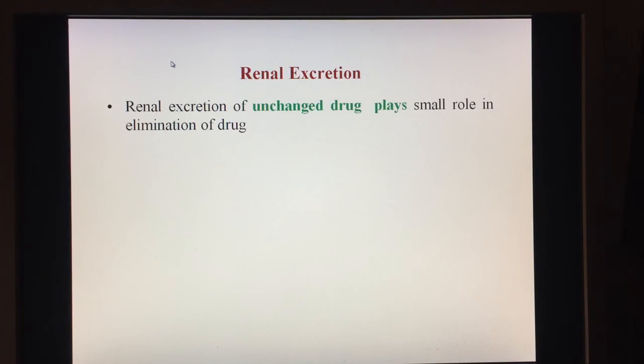Now, renal excretion of unchanged drug plays a small role in the elimination of a drug. This is very important: renal excretion of unchanged drug means the original drug molecule as such, with no chemical transformation.